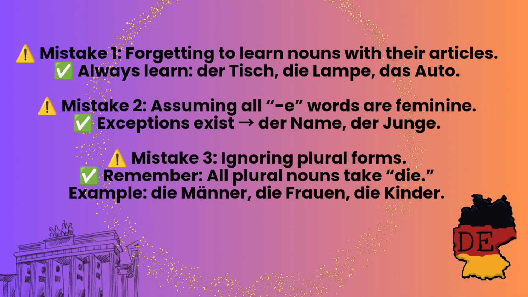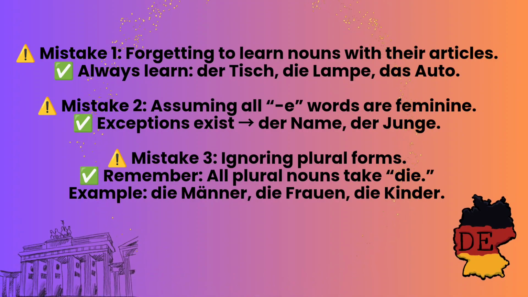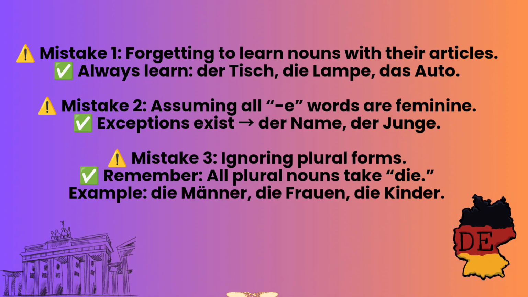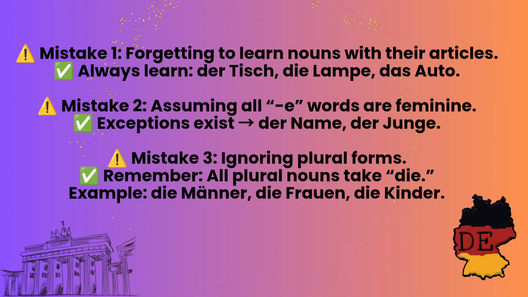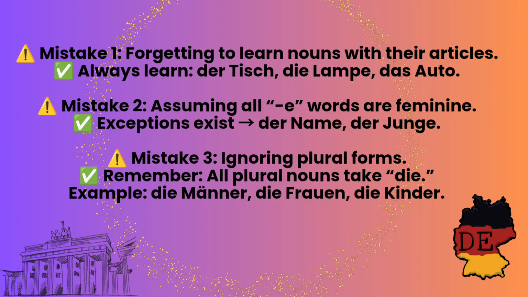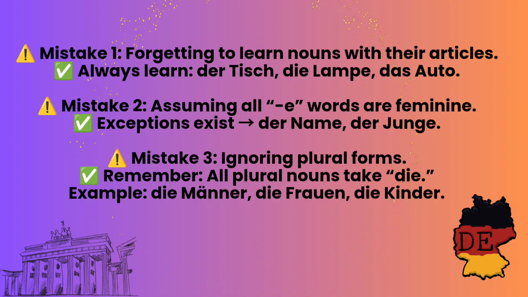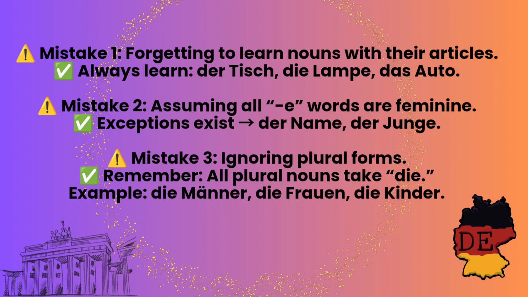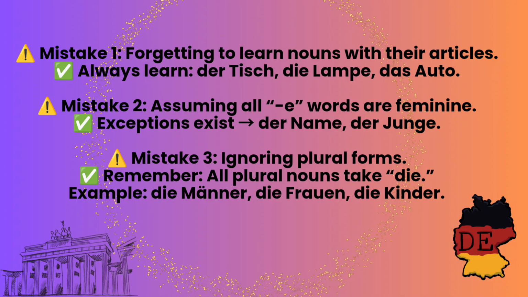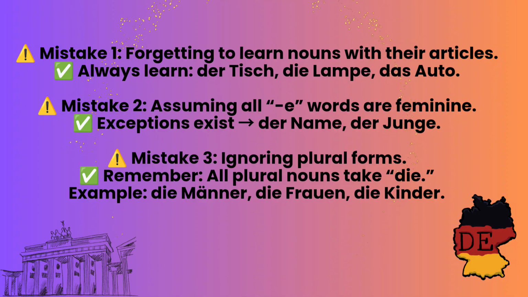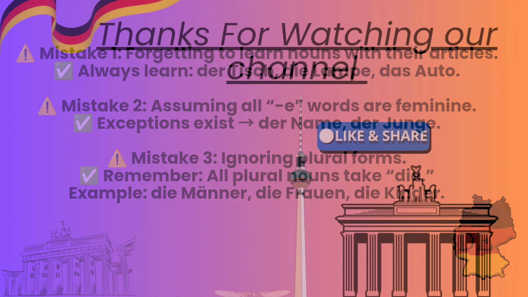The most common mistakes which the learners do to select der, die, das. So these are the mistakes. Mistake 1 is forgetting to learn nouns with their articles. Always learn der Tisch, die Lampe and das Auto. Mistake 2, assuming all e words are feminine. Exceptions exist: der Name, der Junge. Mistake 3 is ignoring plural forms. Remember all plural nouns take die, for example, die Männer, die Frauen, die Kinder.